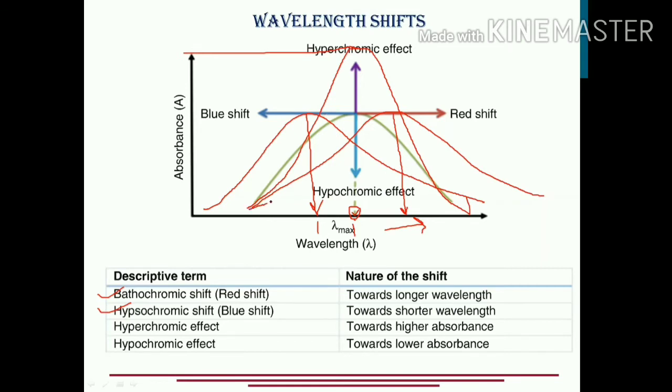On the other hand, just the opposite, if the intensity has decreased, this graph I'm talking about, what has happened here? Again, the lambda max remains the same as it was before, but the intensity has decreased. So that is called a hypochromic shift. So we have bathochromic shift towards the right, hypsochromic towards the left, upward is hyperchromic, and the lower is hypochromic shift, meaning absorbance has decreased.